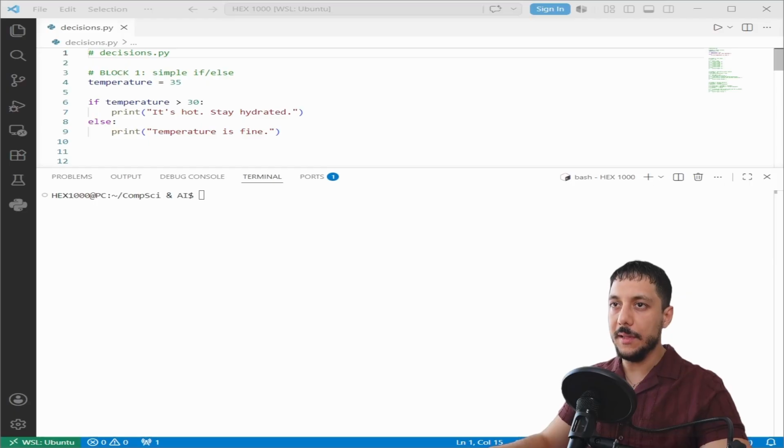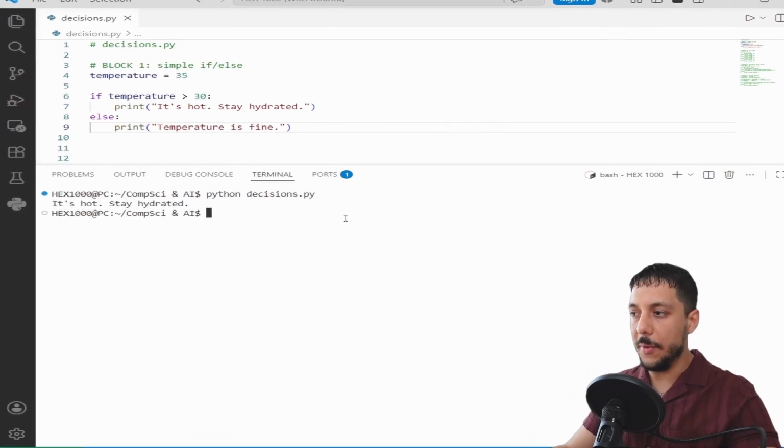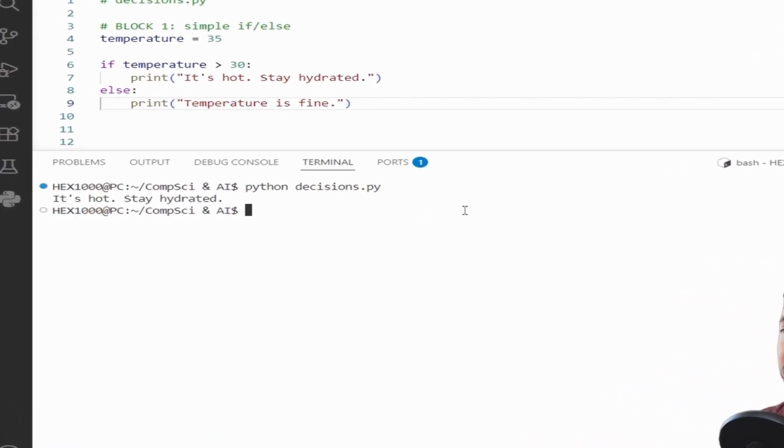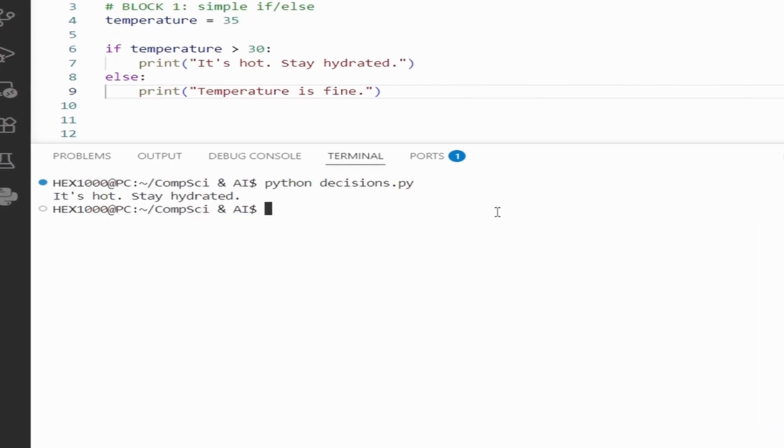Here's the simplest possible if statement. A number, a condition, and 2 paths. This condition, temperature greater than 30, is either true or false. Nothing else, no maybe. Python evaluates it and picks a path. Let's save it and then run it. As you can see, we are prompted by the terminal: it's hot, stay hydrated. 35 is greater than 30, true. First block runs, else is skipped entirely.